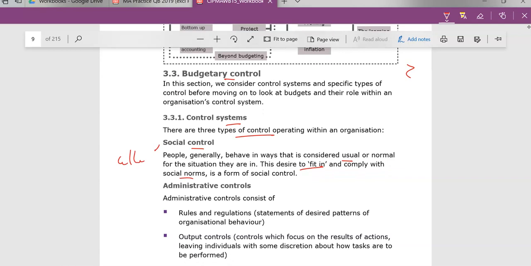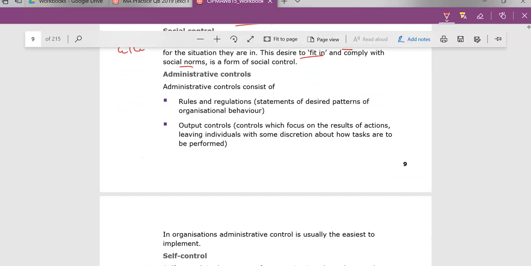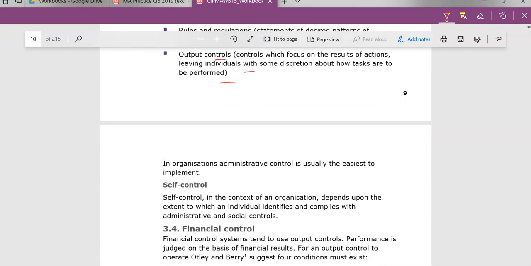And then you have administrative controls, typically whatever the rules and regulations are within the organization. And then output controls, how tasks are to be performed. It says typically these administrative controls are the easiest to implement. They are just technical rules that are written. Whether or not people follow them is a different story. Self-control depends on whether the individual identifies and complies with the administrative and social controls.